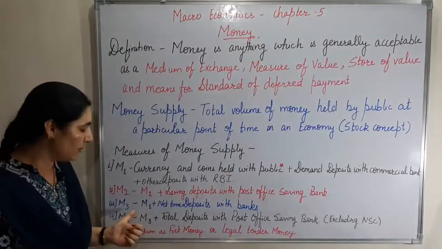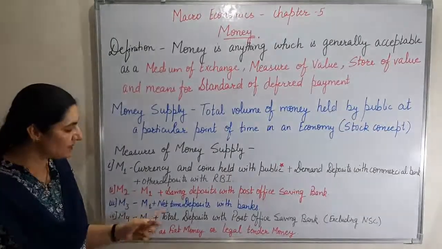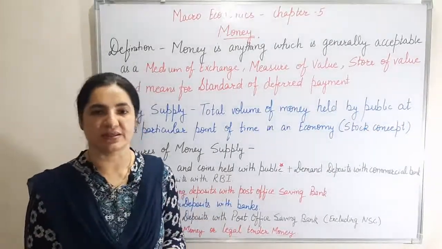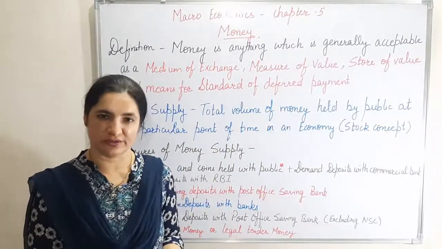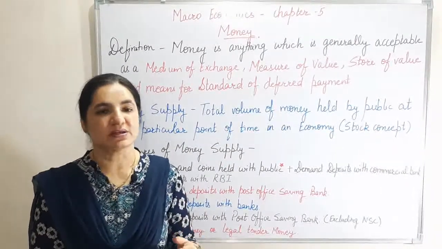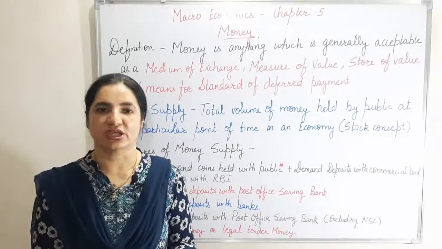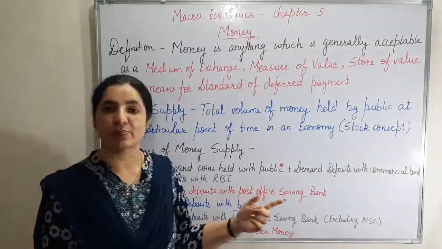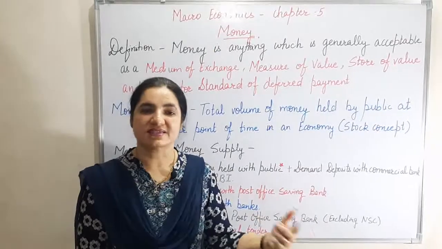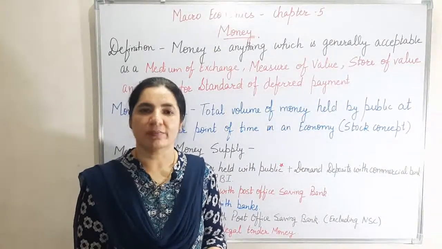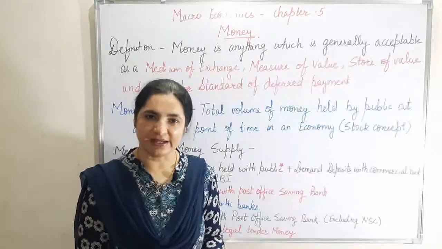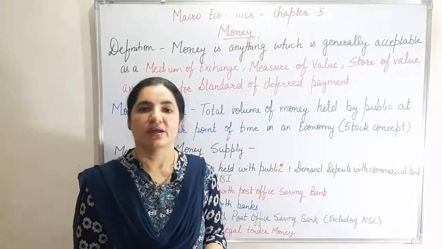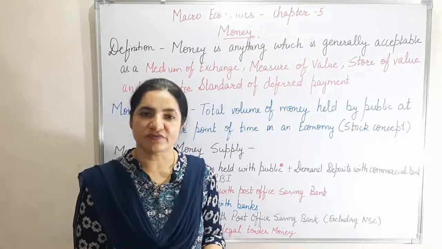Third is M3. M3 means M1 plus net time deposits with banks. Net time deposits with banks means deposits are again of three kinds. First is the current deposits, which are checkable and through which general transactions of business take place. Second are the saving accounts of the people, which are checkable again and can be demanded anytime. But there is one more kind of deposit which is called time deposit, also called FDs, that is fixed deposits.